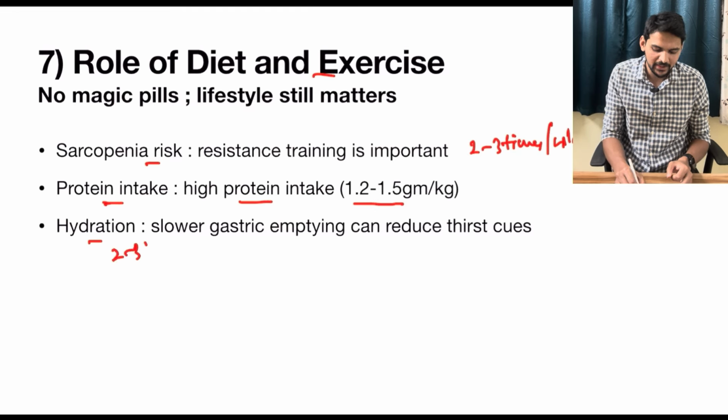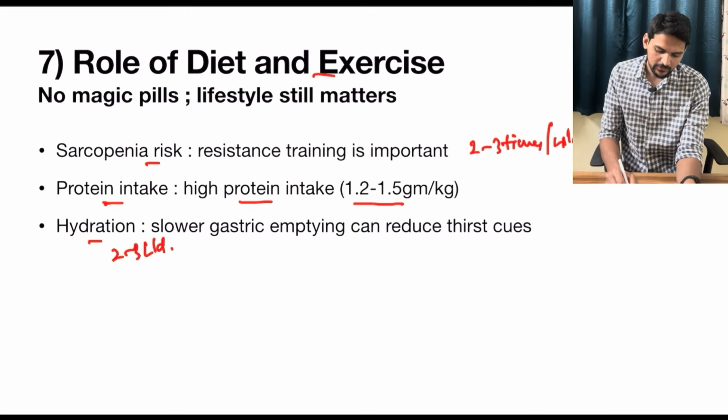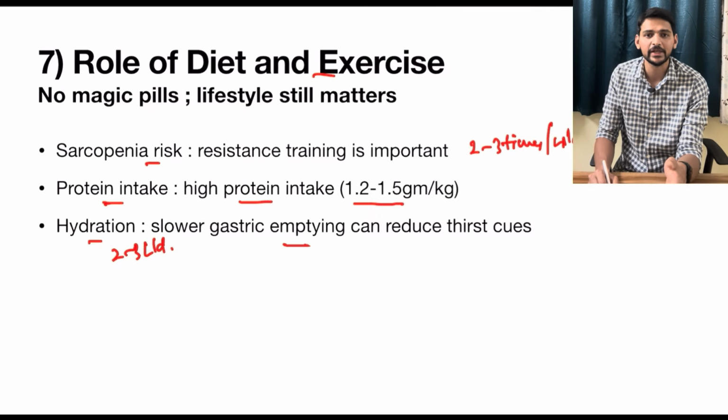Minimum 2 to 3 liters per day should be advised because slower gastric emptying by this class of drugs can reduce thirst cues. So the patient might not be feeling thirsty and they might be having reduced intake of water, leading to dehydration, sometimes even acute kidney injuries.